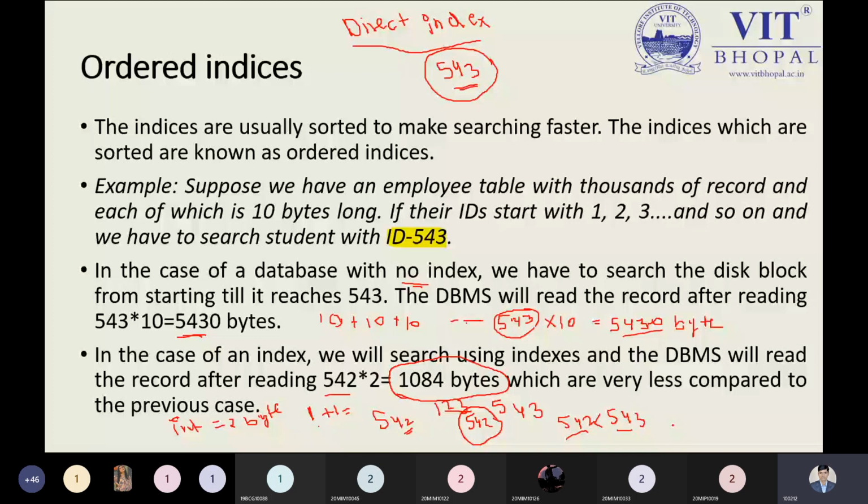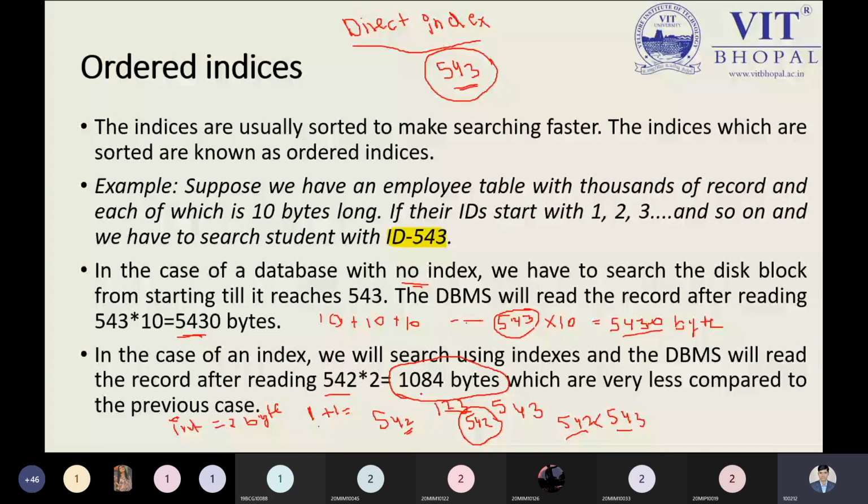I'm now applying the indexing on the field, on my attribute. That is the point you have to keep in mind. After applying the indexing on the field, which is of integer type, each and every data element requires 2 bytes. Then if I'm using the ordered indexing, 542 is a smaller value than 543, so 542 will be multiplied by 2. So we can say 1084 bytes are required to reach our element. That is the point you people are required to keep in mind. So 5430 is bigger than 1084 bytes.